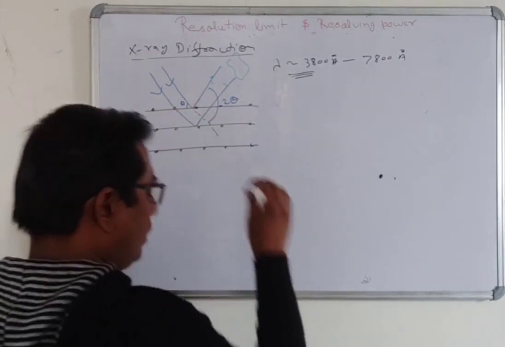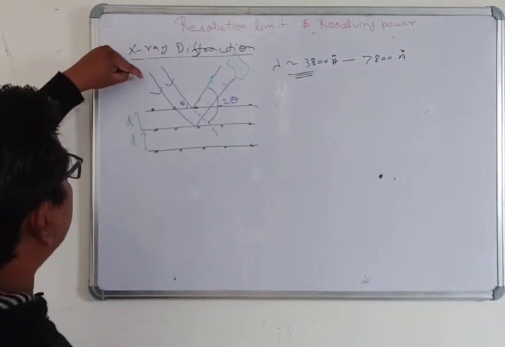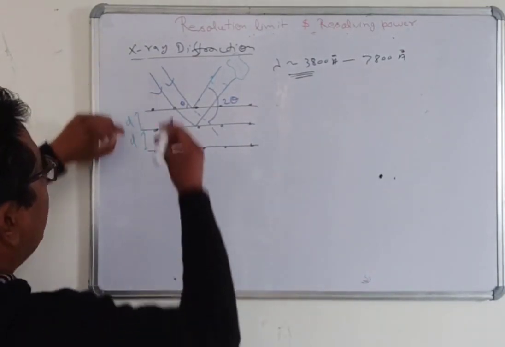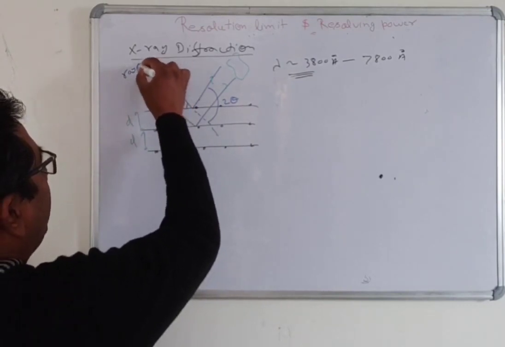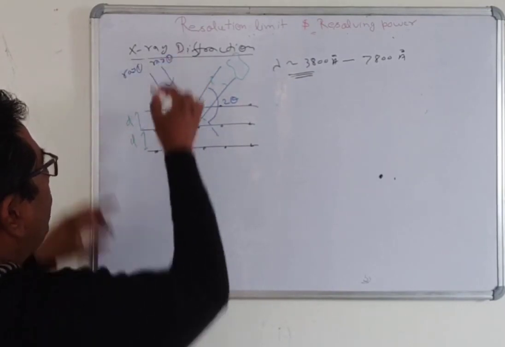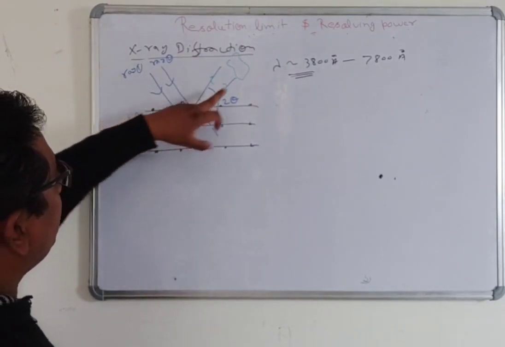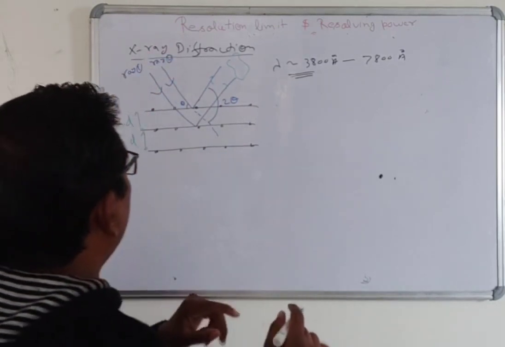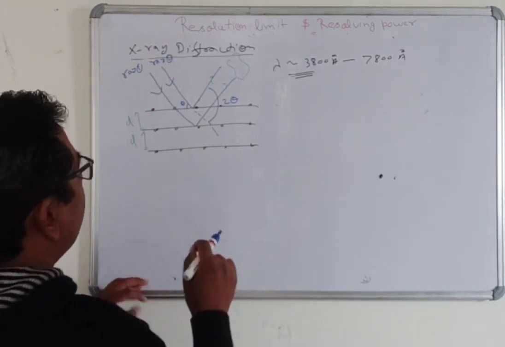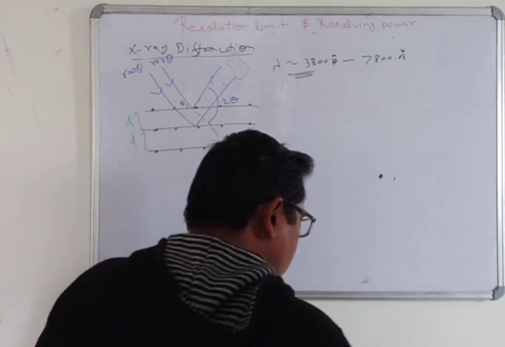Now we will calculate the path difference. All of you know that this is ray 1 and ray 2. Now you can see in a very easy manner, ray 1 travels a longer path as compared to ray 2. So to calculate the path difference, you draw a perpendicular from the shorter path to the longer path.